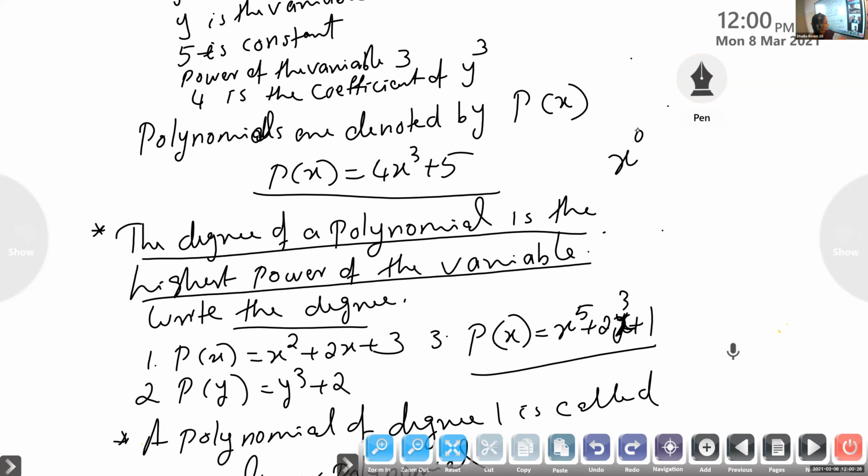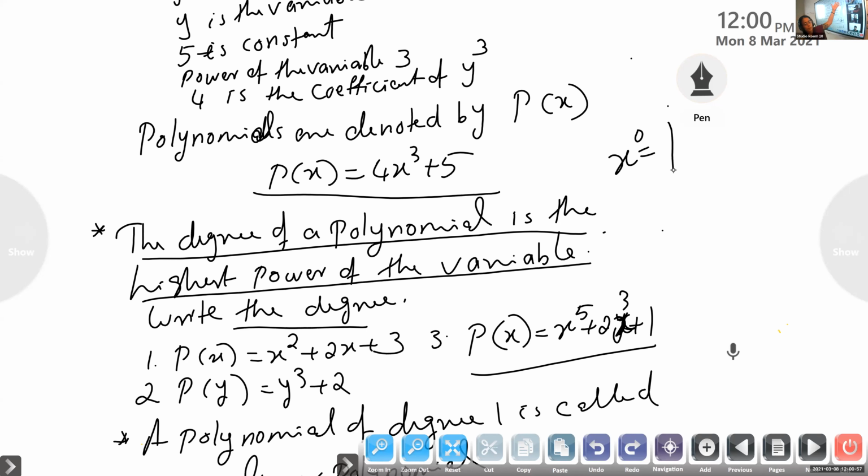Any quantity raised to 0 is what? What is x raised to 0 equal to? Raya? Any quantity raised to 0, Ashik? Ma'am, 0? No. Ma'am, 1. Yes, any quantity raised to 0 is 1.